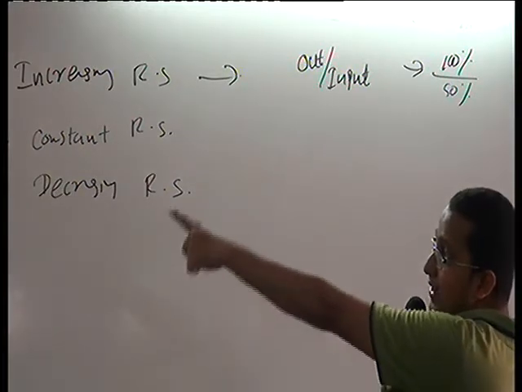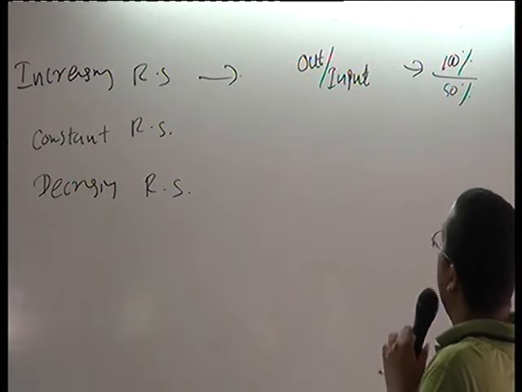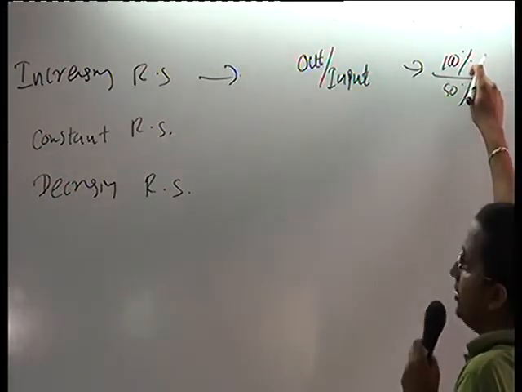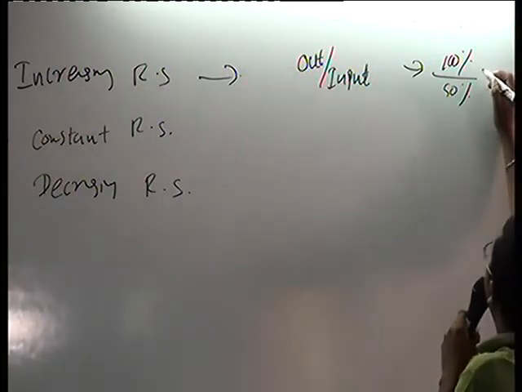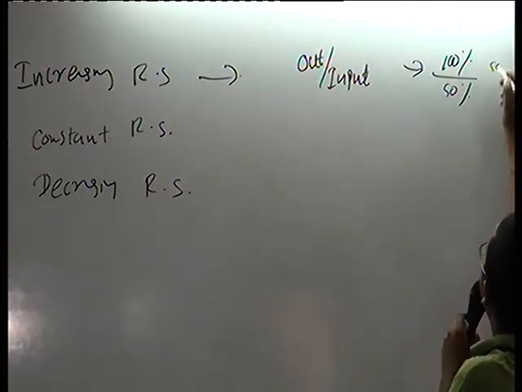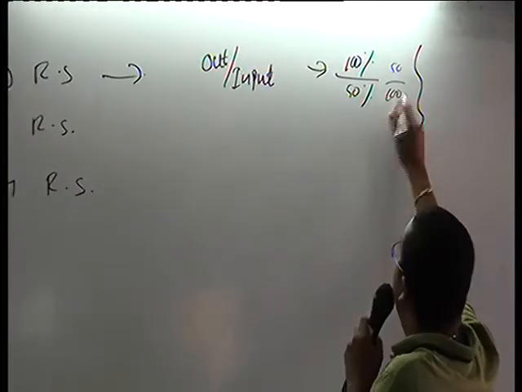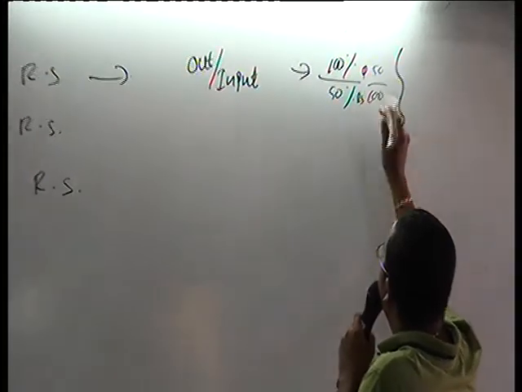We'll use the same data here. Earlier you have output Q of 50 and input of 100 rupees.